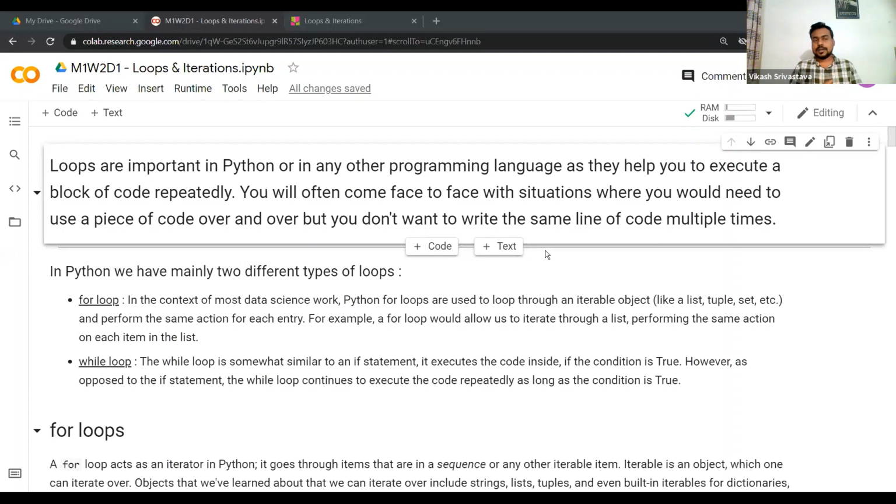So today we'll be learning about loops and iterations, as you can already infer from the title, right? We'll be talking about important constructs called loops. Here we'll learn about for loop and while loop, and iterations are essentially iterating in a loop, right? So these two terms are more or less similar, but there are some differences.